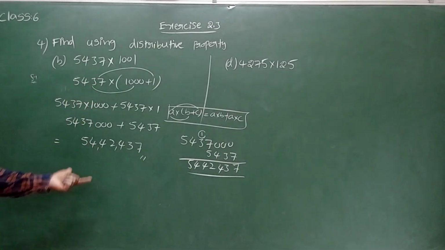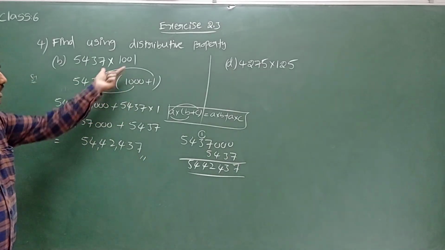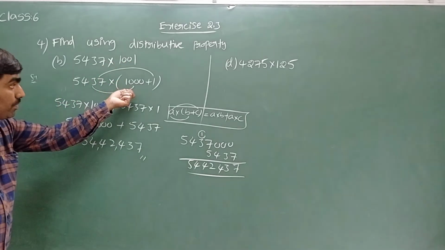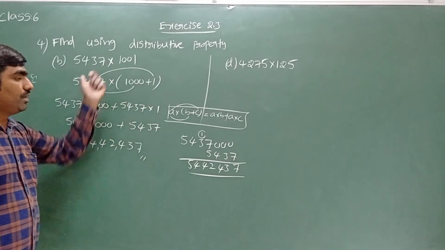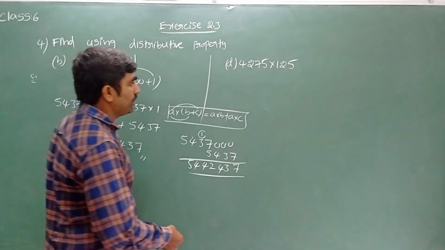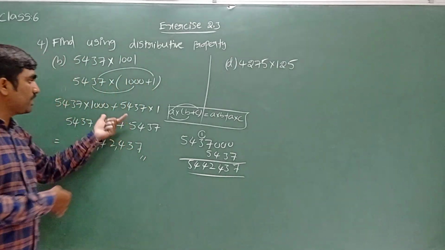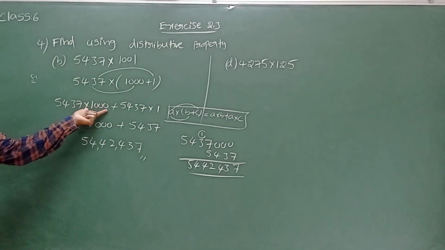Hope everyone understood how to apply distributive property. Take any one number, divide it into a sum of two parts, and make sure that it is near to a round figure, so that it will make the calculation easier. See, by multiplying both, I multiply them directly.